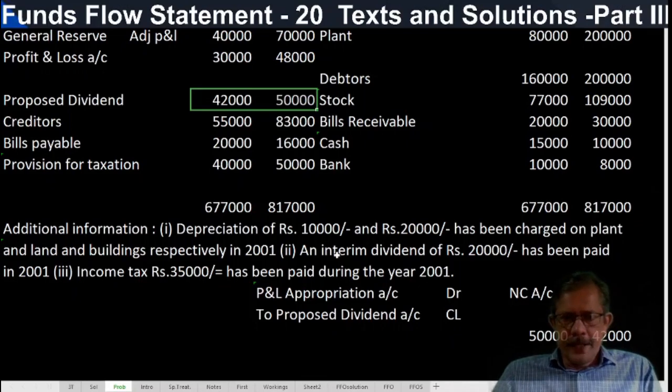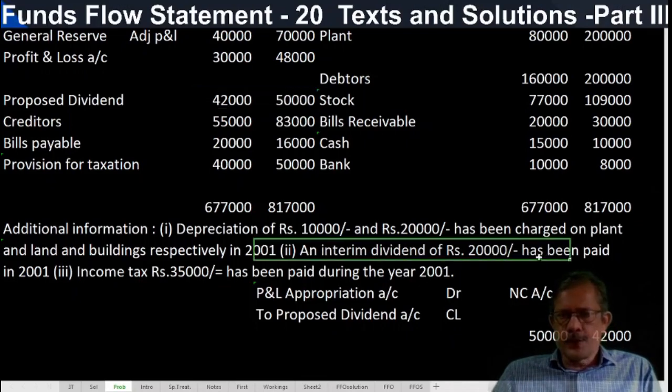And interim dividend paid should not be confused with the proposed dividend account. Both are different accounts. How is the interim dividend treated in financial accounts? Interim dividend normally appears as a balance in the trial balance. It has only one effect. It is debited to the profit and loss appropriation account below the line.